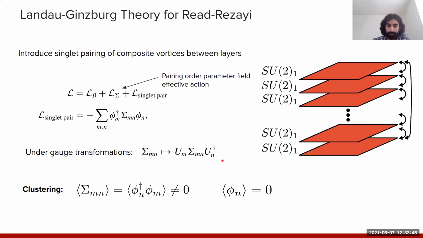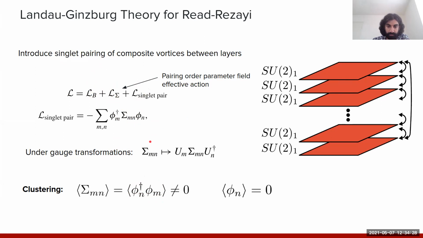And so with this in mind, the sort of Landau-Ginzburg theory that we're going to write down essentially takes this kind of form. So we'll have this non-abelian description of this multi-layer system encoded in this Lagrangian L_B. And then we have some effective action describing the dynamics of this order parameter sigma, which is essentially the bilinear of composite vortex fields on layers N and M. And so effectively what this is describing is an interaction which is mediating singlet pairing of composite vortices both within and between the layers simultaneously.